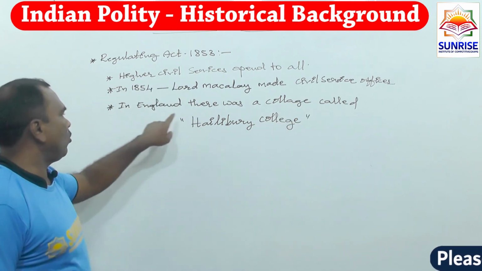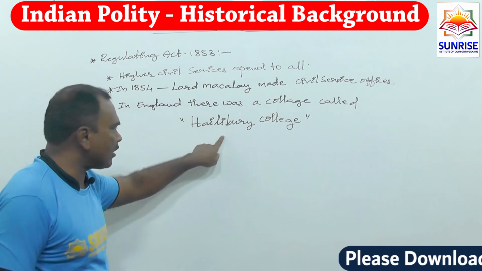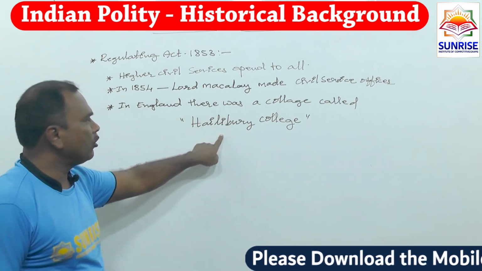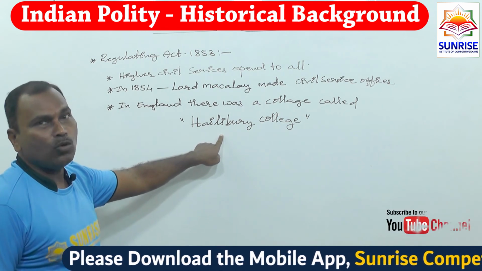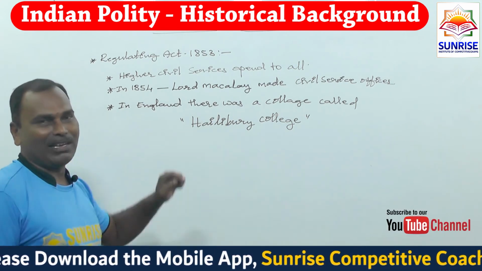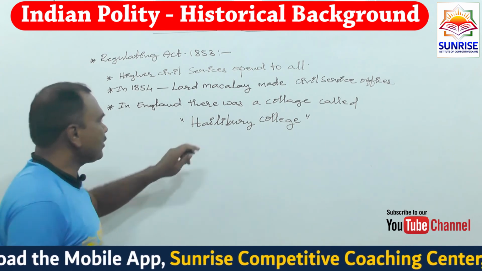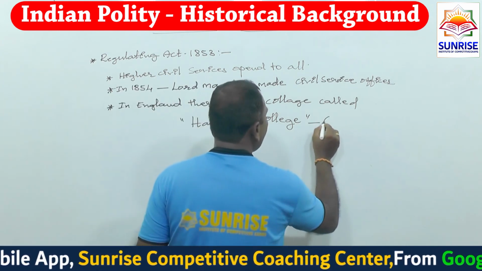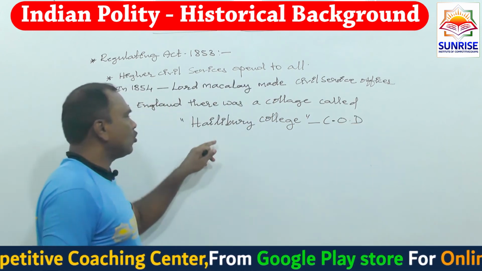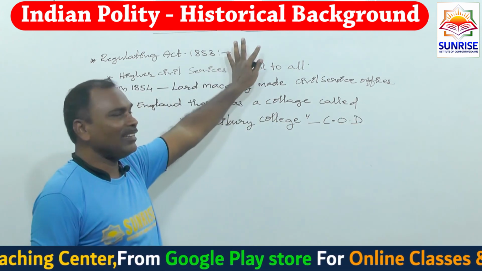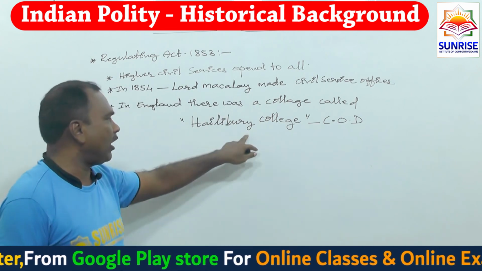This college, located in England, was the only college with permission to provide admission to the people who wanted to become civil servants. This college was under the control of the Court of Directors. So the Court of Directors rejected that Indians should join.